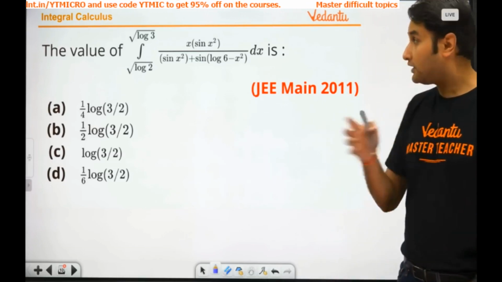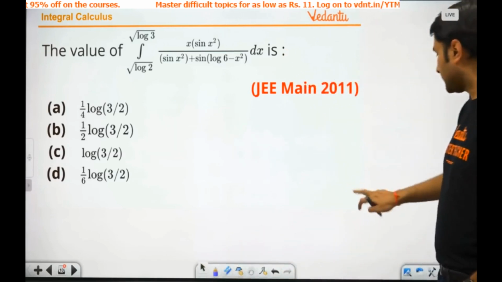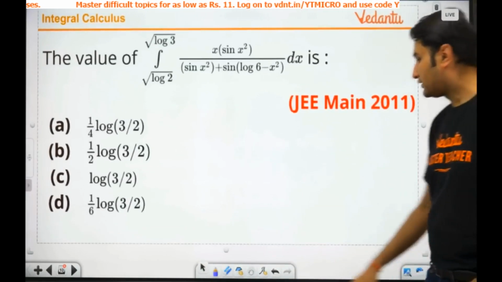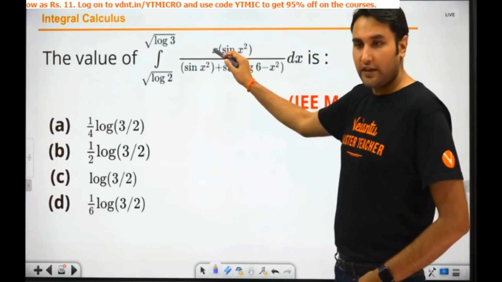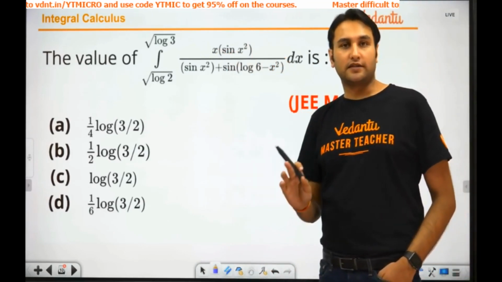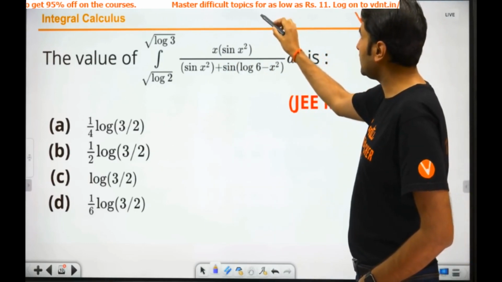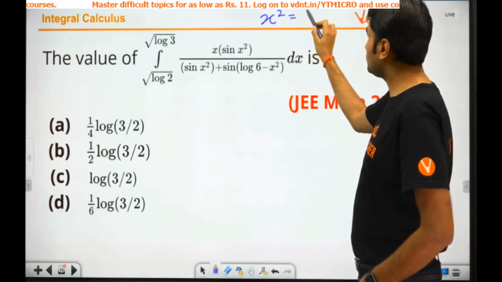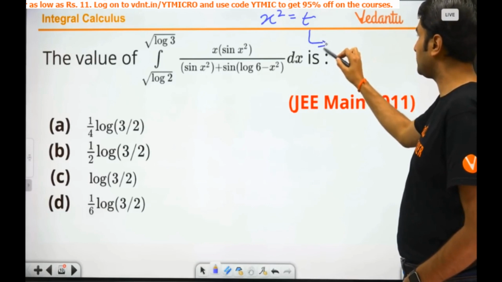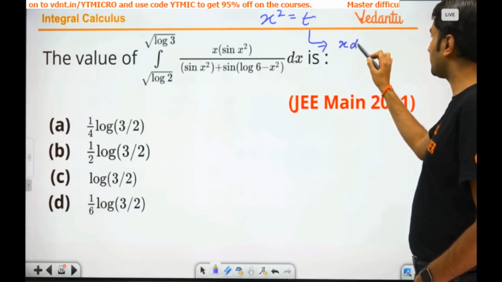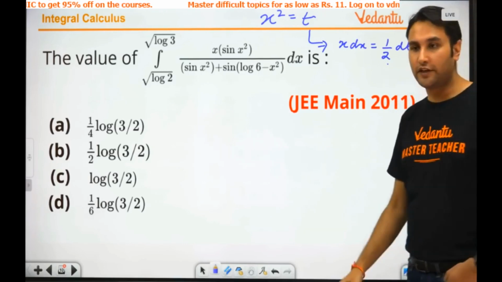Let's quickly discuss it. First of all, if I look at this problem, there is one thing in my mind. I'm not liking this x. So can I remove this x to begin with? So let me start with the substitution x square is equal to t. If I put x square is equal to t, what will happen? This implies my x dx will become half dt.